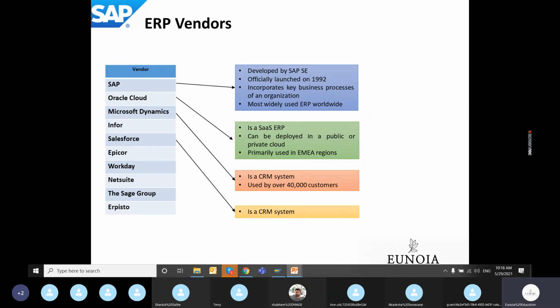Just now you have heard the news that Google has moved its finance from Oracle to SAP. This has resulted in an increase in the stock price of the SAP share as well. So that is what I say about SAP: it is a growing company, and in terms of ERP vendors, SAP is the topmost at the moment.